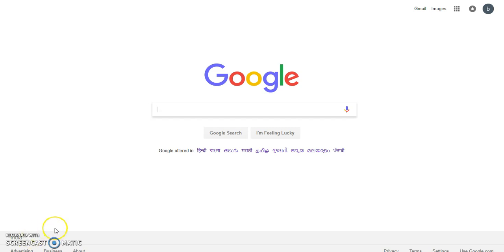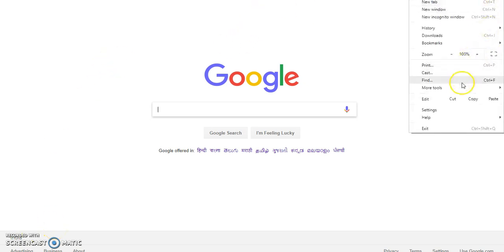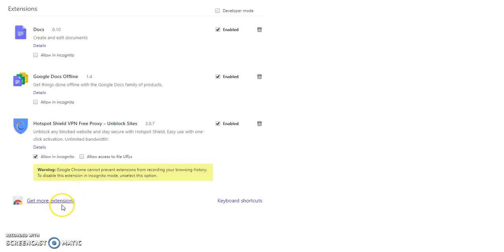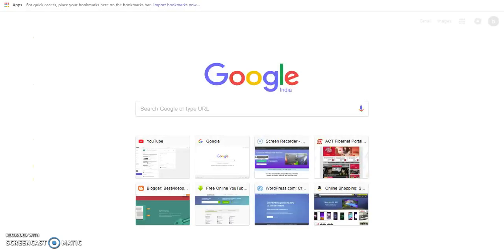First you have to go to, now there are two ways. Either you go on settings, more tools, and then go on extensions and then click here, or you can just directly search for this URL on Google.